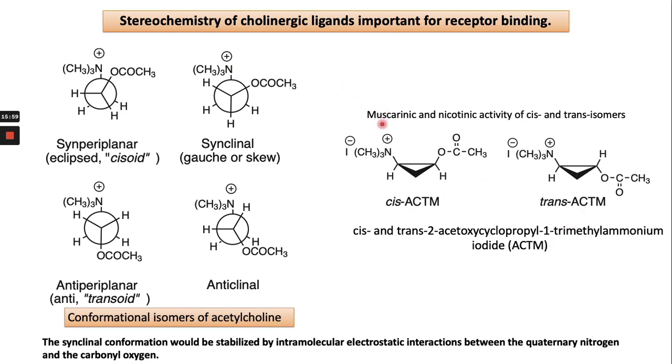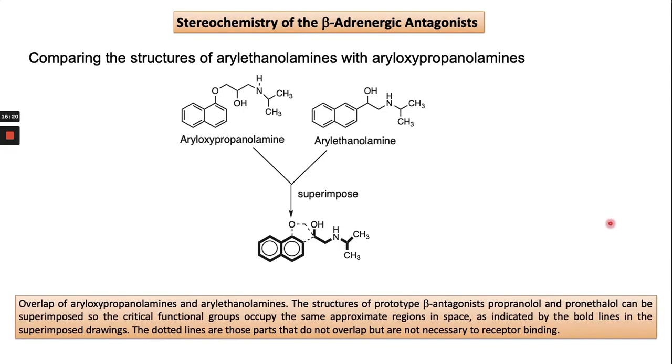So, muscarinic and nicotinic activity of cis and trans isomers. Out of these two isomers, cis ACTM and trans ACTM, the trans one is more stable as compared to the cis. So you can see how much the configuration interferes with the drug activity.